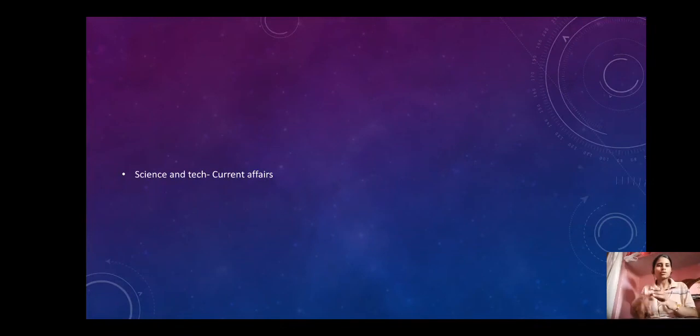This should not be the case that for polity you are reading Lakshmikant, you are reading DD Basu, you are reading another book, and then there are four books for polity, and you can't revise them at the last moment. Only one book. So this should not be the case. You should have one specific source and then revise it multiple times as much as you can, because this is the strategy which will help you in securing your rank in UPSC.